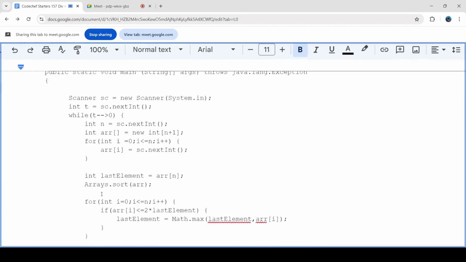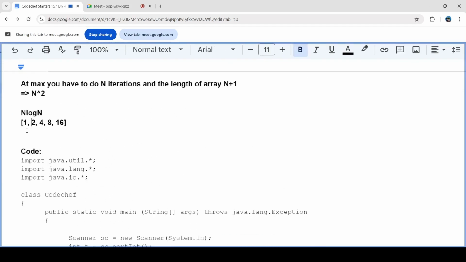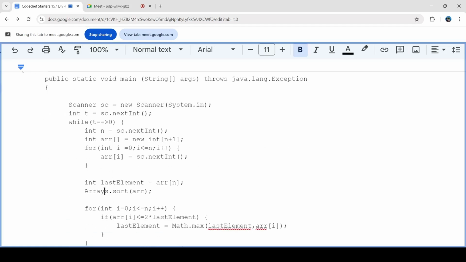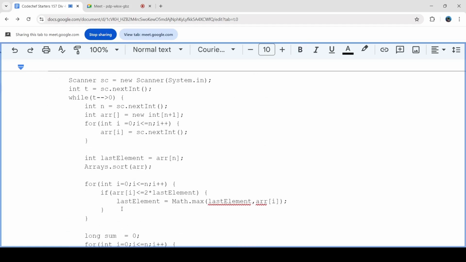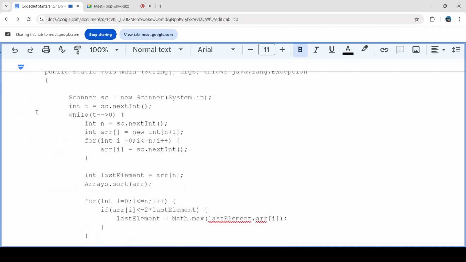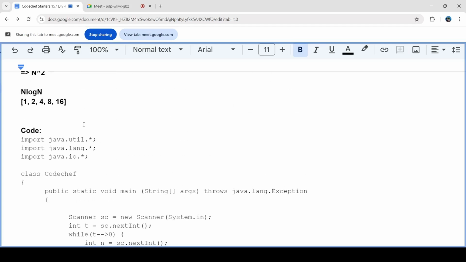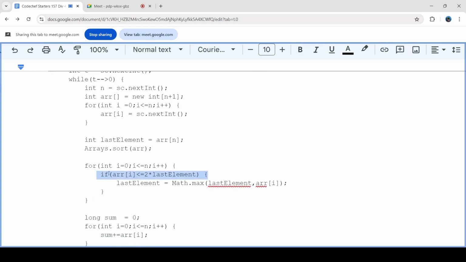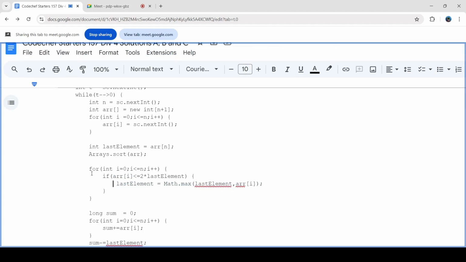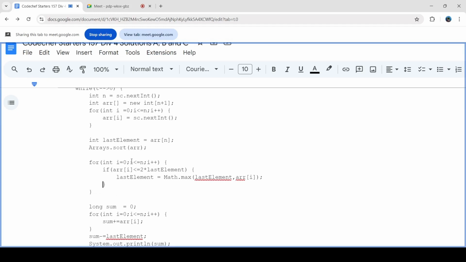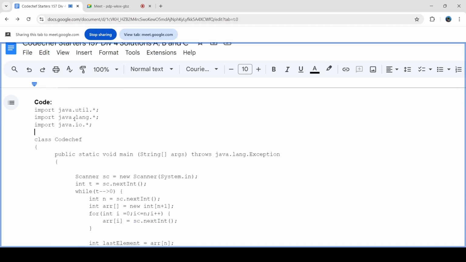Now, technically, what I will do is I will first of all start iterating in this sorted array and I will check if the current element is less than or equal to twice the last element, because that is the condition of swapping, right? And if that's the case and this new array element is more than my current last element, then I will update my last element. So I will do this to find the optimal last element.